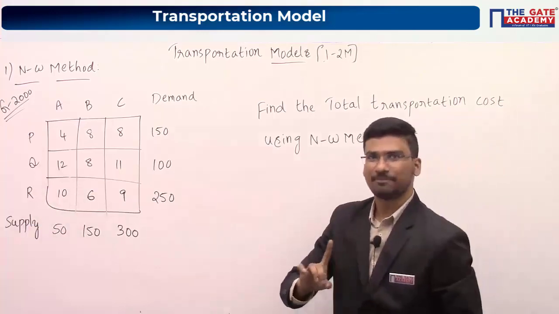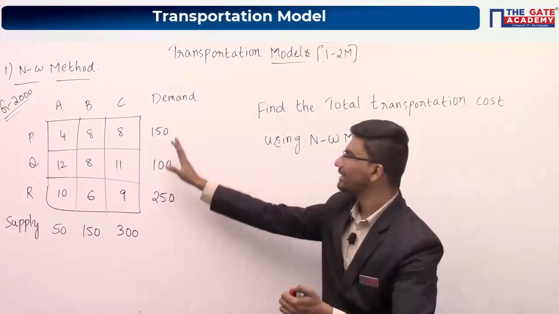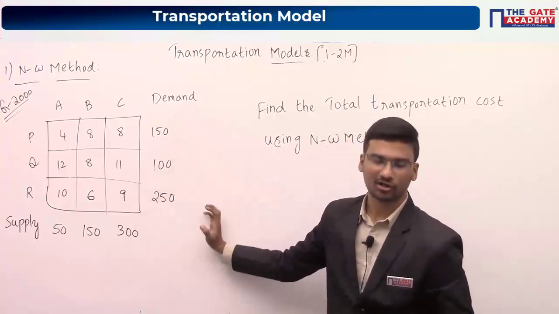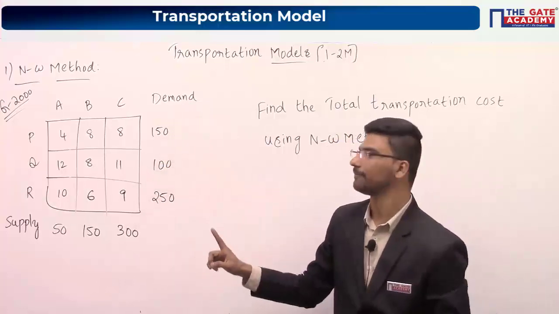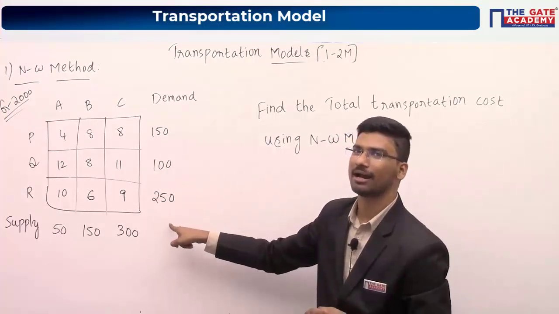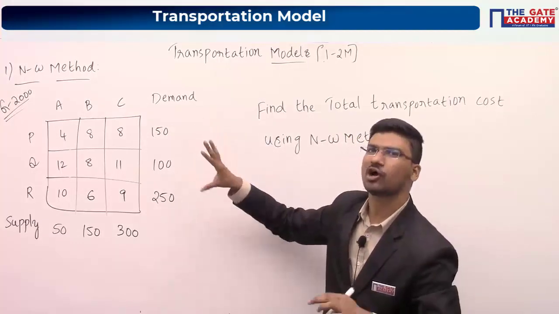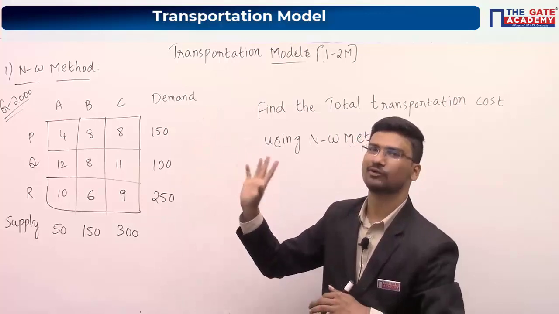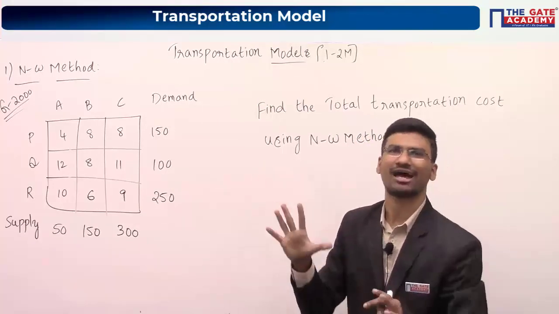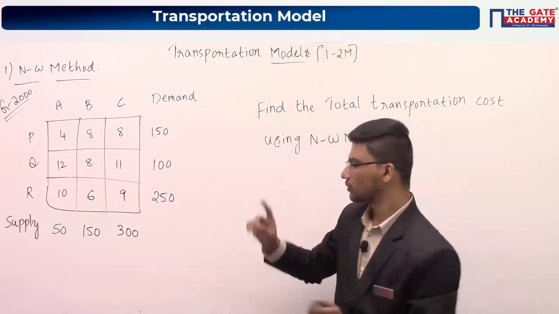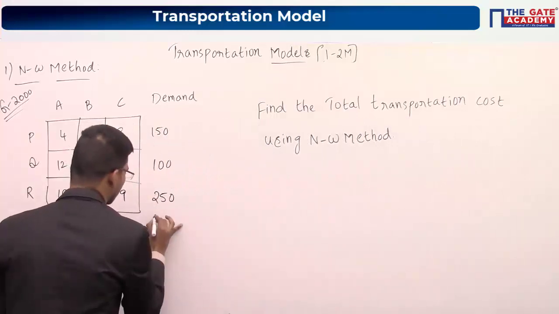Now the very first step which you have to do is check whether total supply is equal to total demand or not. Whatever methods I have listed, if total supply is not equal to total demand, we cannot apply those methods, maybe NW method, WAM or LCM method. So I am just checking whether it is equal or not.